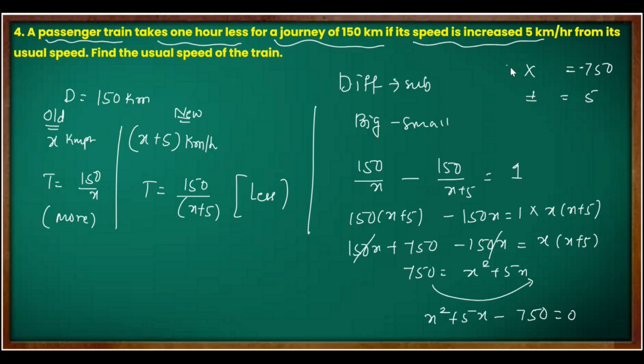Why can't we try 30 and 25? Because 30 minus 25 is equal to 5. Then 30 into 25 is 750. Yes, it is minus 750.